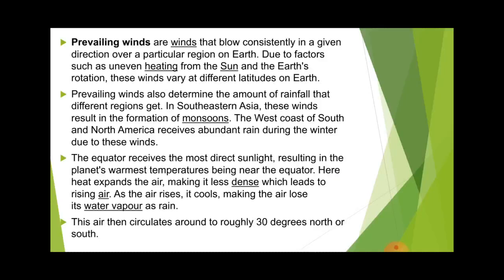So the different winds and their movement on the Earth's atmosphere are always affected by the sun's heat or radiation as well as the rotation of the Earth. There is a particular topic about the wind that I will explain later in this video. The prevailing wind also determines the amount of rainfall that different regions get. So prevailing winds are helpful for giving rain.